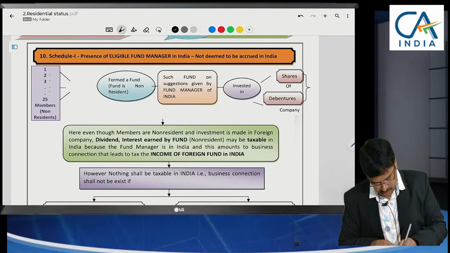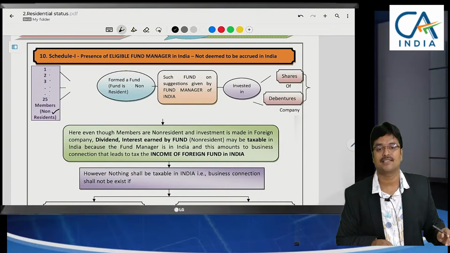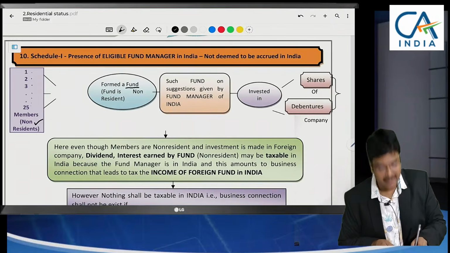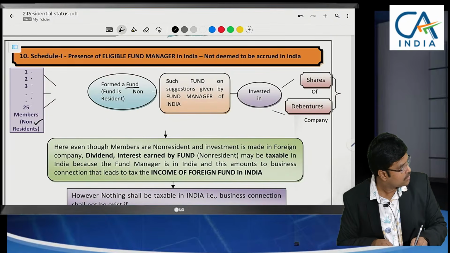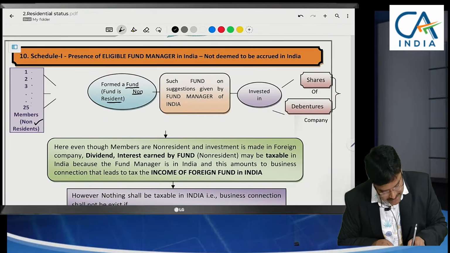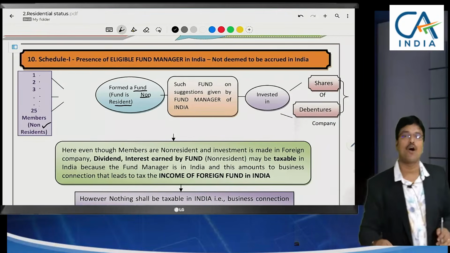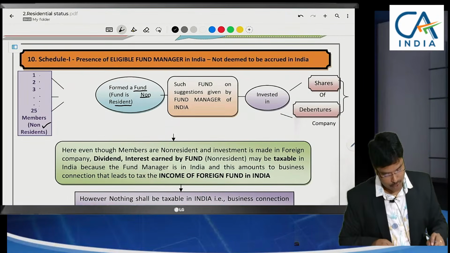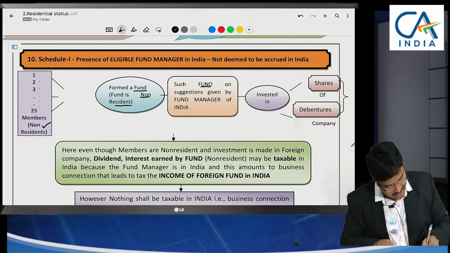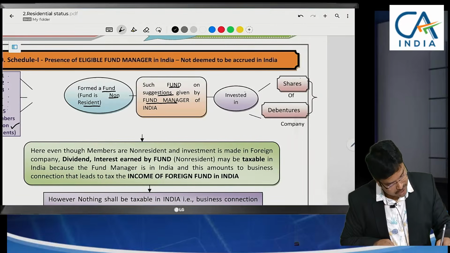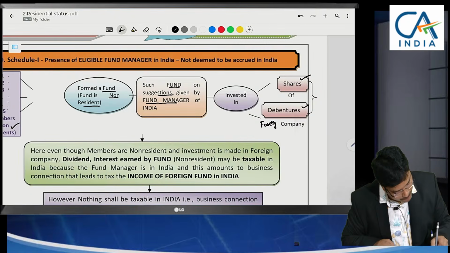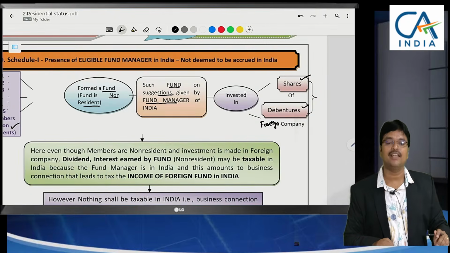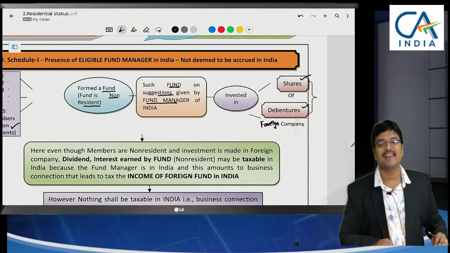Some members who are non-residents have formed a fund, and this fund is a non-resident. Such fund, on suggestions given by the fund manager, is investing in shares or debentures of a foreign company.